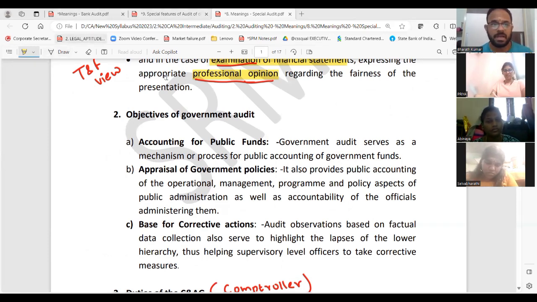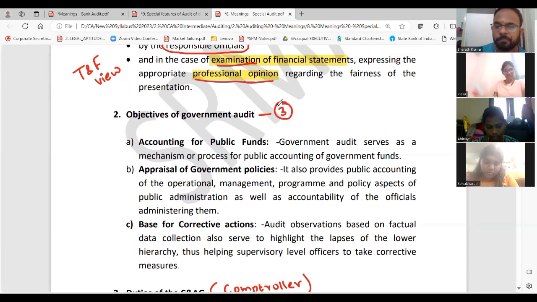See how many objectives, they'll ask this in MCQ, guys. How many objectives are there? 3 objectives are there. Normally think from a normal layman angle. Government audit, why you will do? For private person, no. Public fund, to take care of public fund or government fund. For that, what accounting? Private accounting, no. Public accounting. Okay. That's all is the keyword.